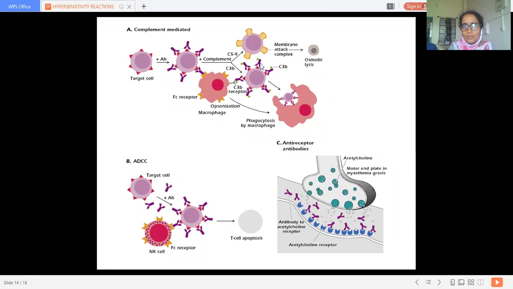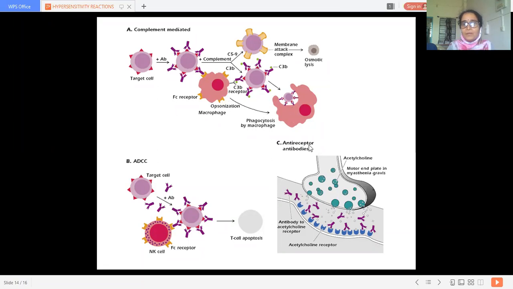These are the opsonins which get attached. So membrane attack proteins get formed, and there is osmotic lysis. So this opsonization will lead to phagocytosis. They cause phagocytosis by the macrophages after opsonization.